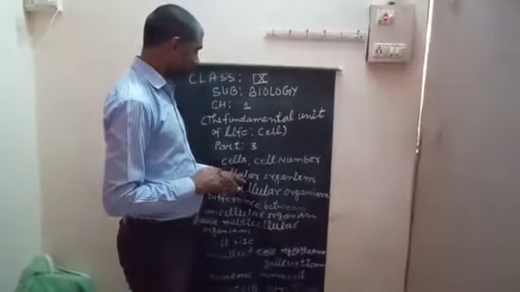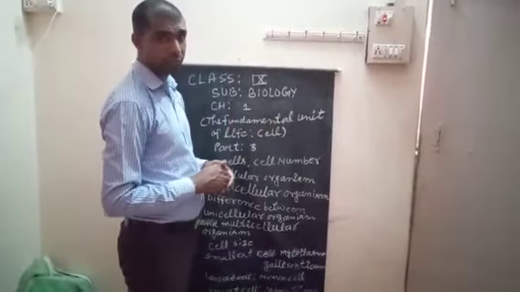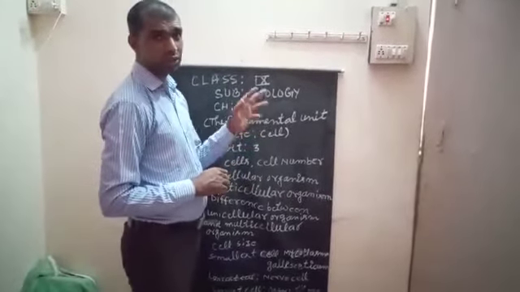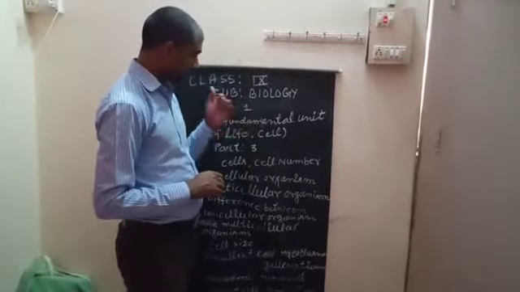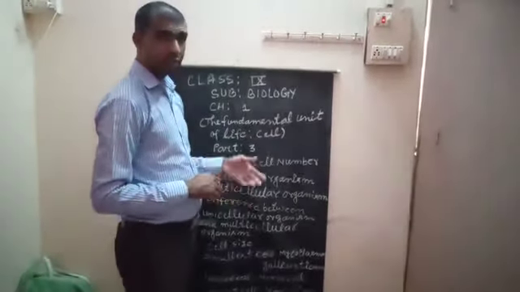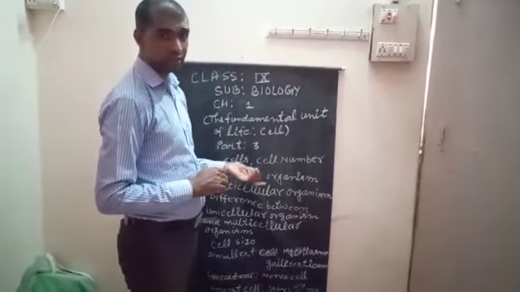For example, unicellular organisms are amoeba and paramecium. And multicellular organisms are, for example, human beings, animals, etc.